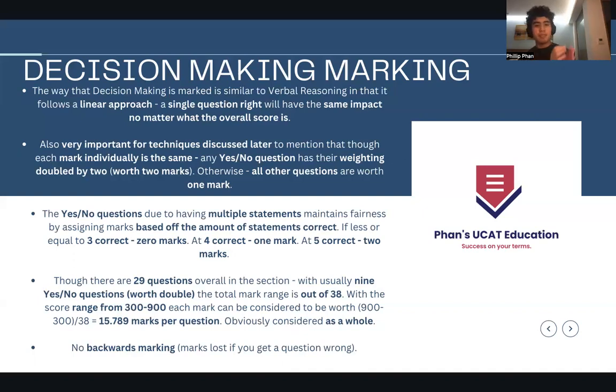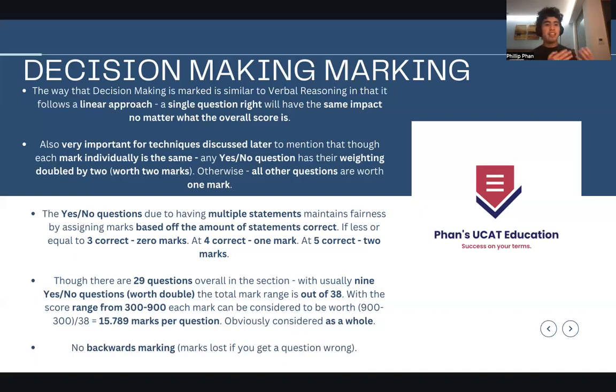But then the thing is that, even though each mark individually is exactly the same, 1 mark is just worth 1 mark, the yes/no questions actually have their weighting doubled by 2. So those yes/no questions, those 3 categories, the direct logical deductions, the comprehension ones with text, the graphical ones, they're worth double, okay? They're worth 2 marks instead of the 1. Otherwise, all the other questions are worth 1 mark, and that creates difficulties for time as well later.